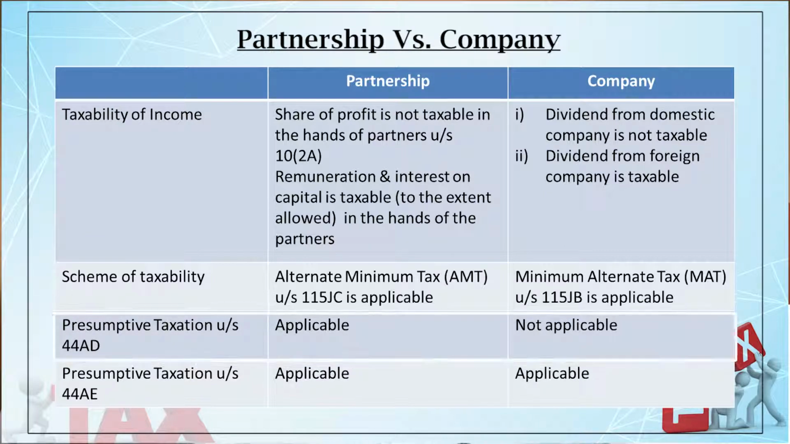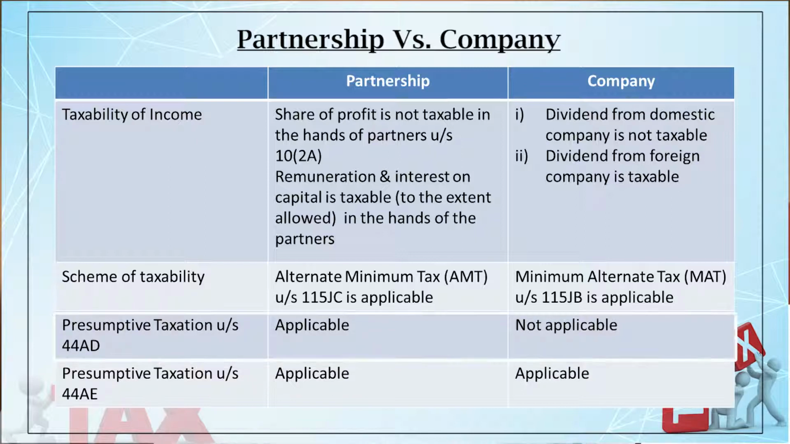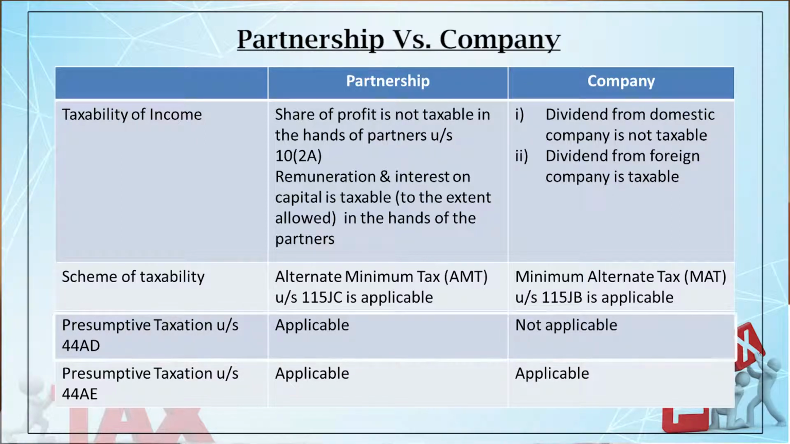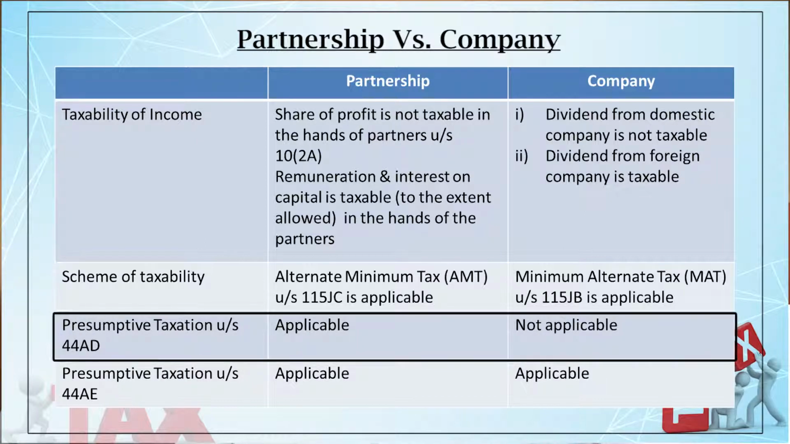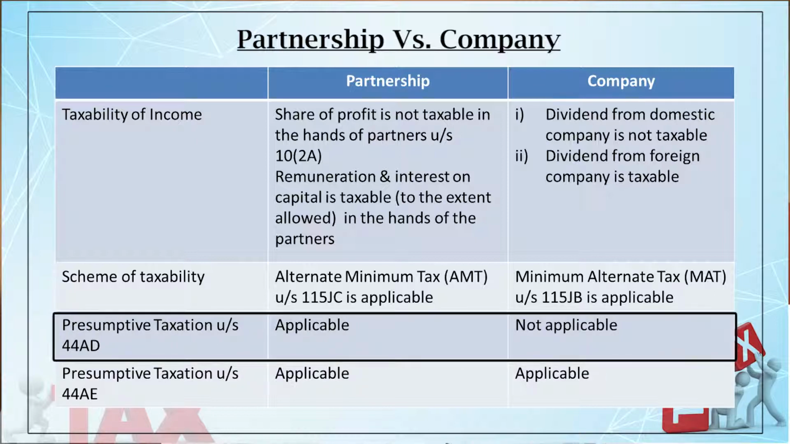But if you are receiving some part of this revenue either by account payee cheque or through electronic medium, then it will be taxed at the rate of 6%. Take an example. Suppose your revenue is 1 crore. So it is assumed your taxable income is 8% of 1 crore, on which you have to pay tax. Now, 44AD is applicable for a firm, but it is not applicable to a company. So a company cannot take the benefit of 44AD, that is, presumptive taxation.